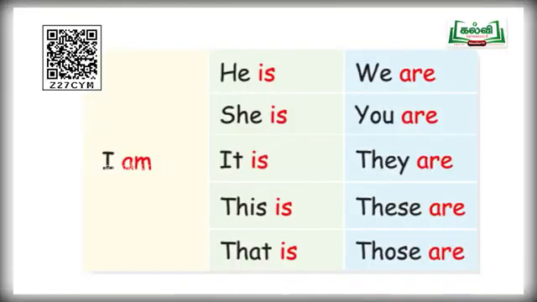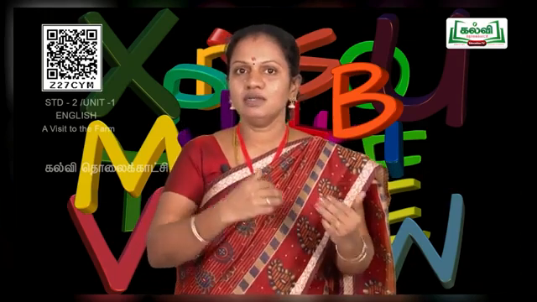And next one, it. After it, what are you supposed to use? Is. It is a rose. It is a box. It is a calendar. It is a blackboard. You are supposed to use is after it.